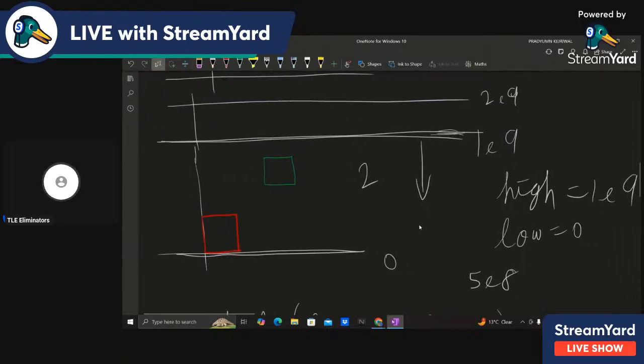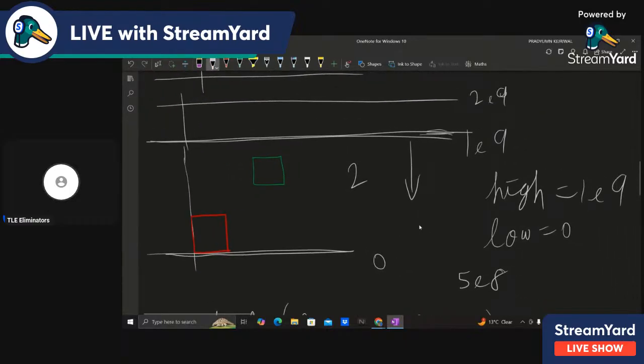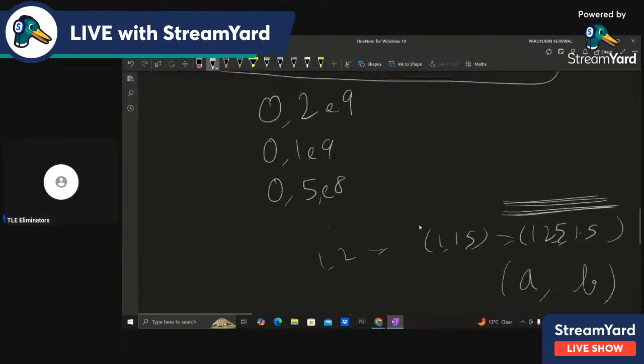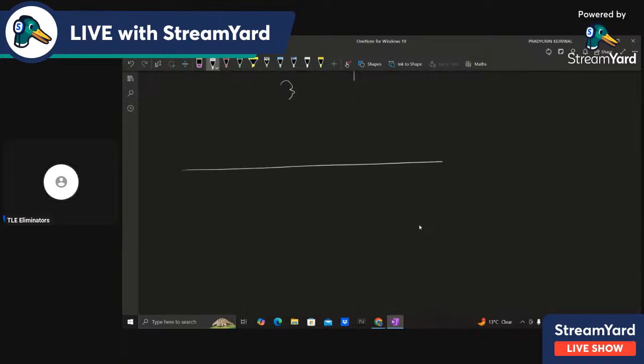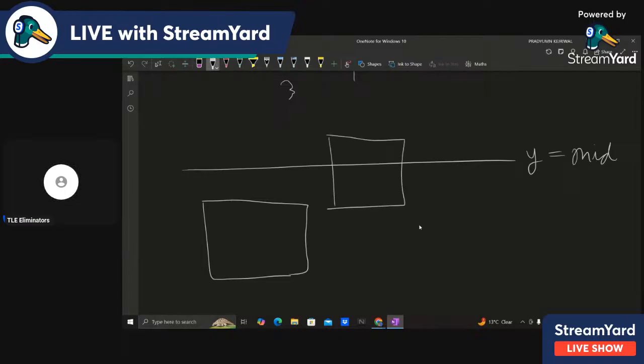We can actually, that is pretty easy. You can just iterate over all these squares. Okay. So let's say you have a line and this is a square. So there can be three cases, right? There can be a case where a square is completely below this line. So let's say this is y equal to some mid. Suppose the square is completely below this line, or it can be that the square intersects the line, or it can be that the square is completely above the line.